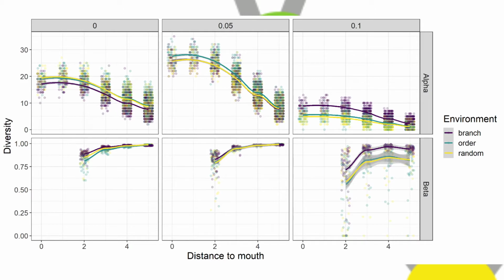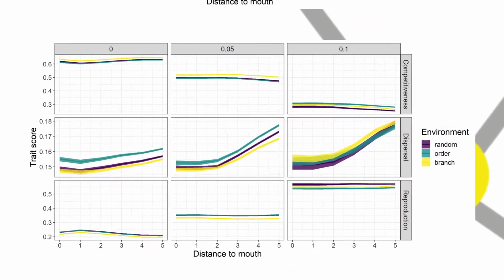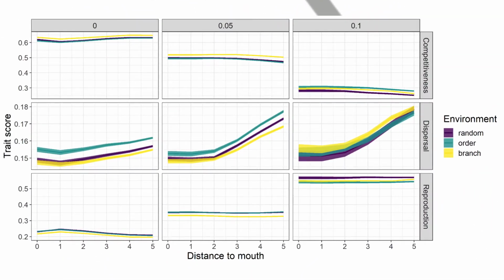when disturbance is high. For the traits, competitive ability is the most important trait in the absence of disturbance. As disturbance increases, the importance of reproductive investment increases. The relative importance of dispersibility increases with disturbance, and is the only trait to vary along the network, being more heavily invested in the further up the network you go.